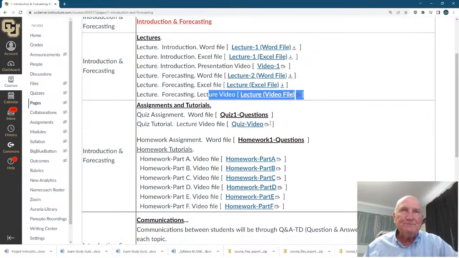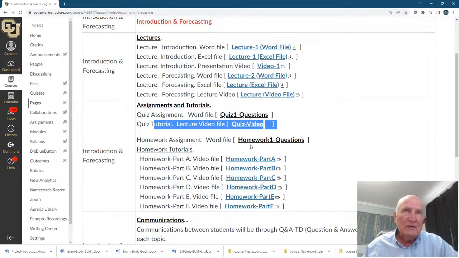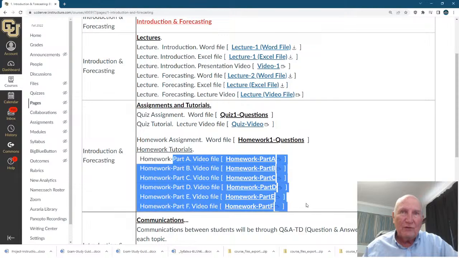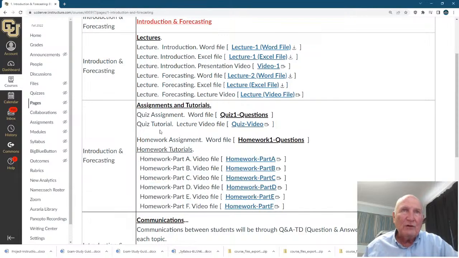And then down here I have tutorial videos, another type of video. I have a tutorial video for the quiz and tutorial videos down here for the homework. Now, what I mean by tutorial videos is I'll say, here's how you work the problems. Here's how you would set it up. Now, the quiz and the homework here are for different problems, but the quiz and homework you have will have different numbers.